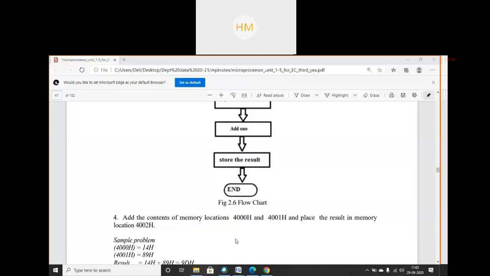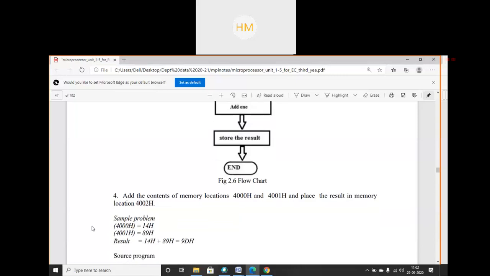So I am assuming this sample problem: at 4000 hex, 14 hex is there, at 4001, 89 hex is there. Adding this, I should get 9D hex. You can take any other example, and that should be stored in 4002 hex, the next memory location. Okay.